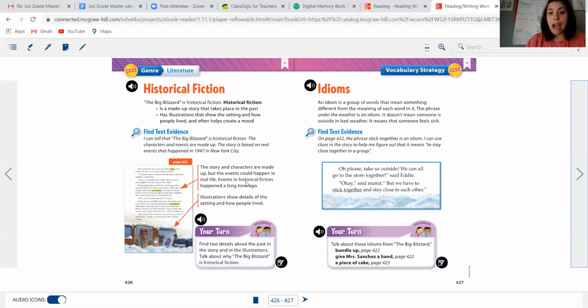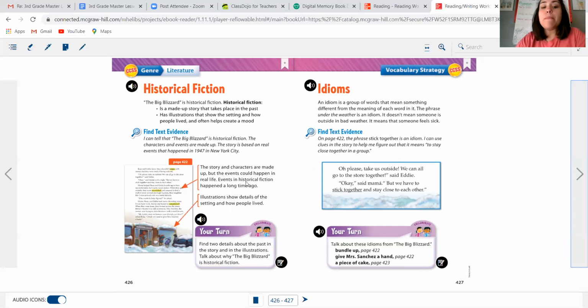A blizzard can really happen, and blizzards often happen in New York. So these things really did happen. People really lived back then. People in 1947, people really lived in New York and experienced blizzards. That's why it's an historical fiction. But the fiction part means it's about a family that may have not really existed. This did not really happen to them.